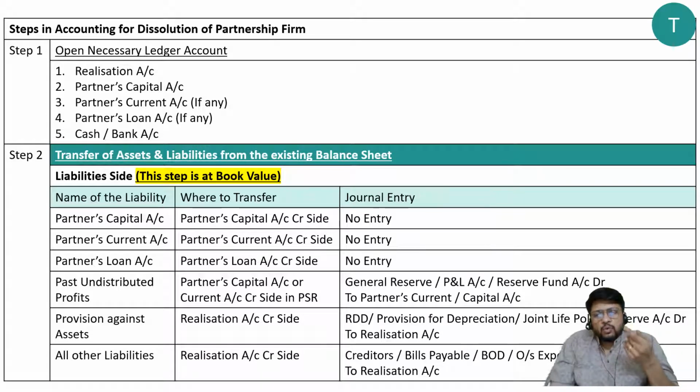From account number 2 to account number 5, it is easy for you because you have already seen how these accounts are prepared. We have done it in admission, retirement or death, so that's not a problem. The realization account is a totally new account.